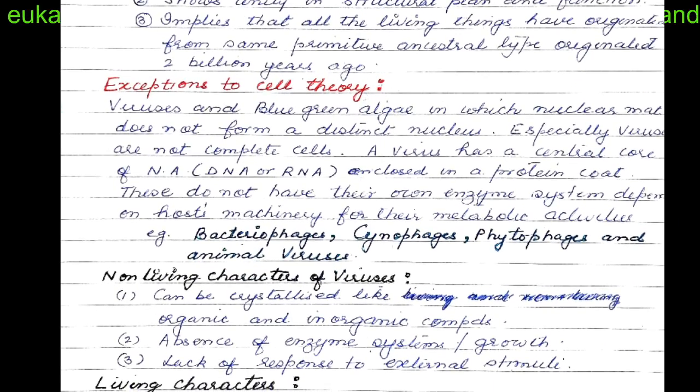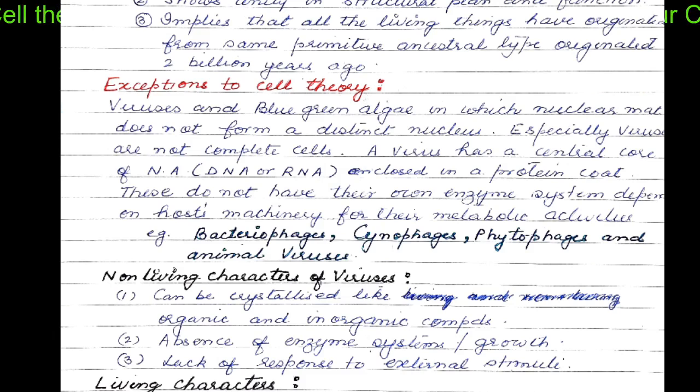Now, not all the cells which exist follow the cell theory. There are some exceptions to cell theory also, for instance, viruses and blue-green algae. Blue-green algae do not have a nuclear membrane, so their nuclear material is laid bare, and there is no distinction between cytoplasm and nucleoplasm. Viruses, especially, are thoroughly incomplete cells, the simplest kind of cells, or in fact we cannot call them cells because they have no cytoplasm or nucleoplasm.